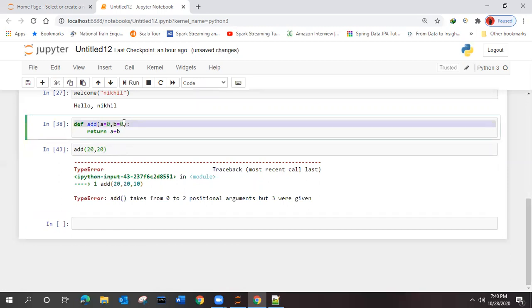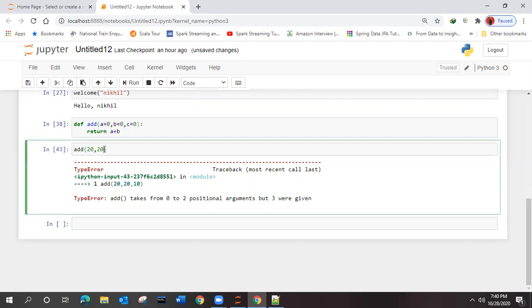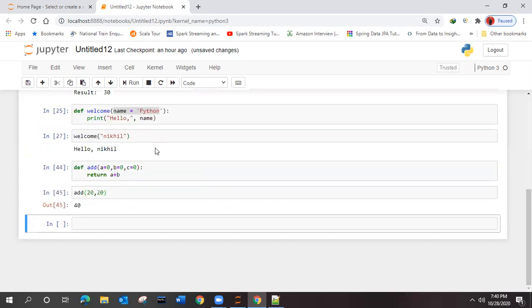We'll see by modifying this one. C equal to, we have already seen, that is not mandatory now. Got it? So C is by default taking the 0.